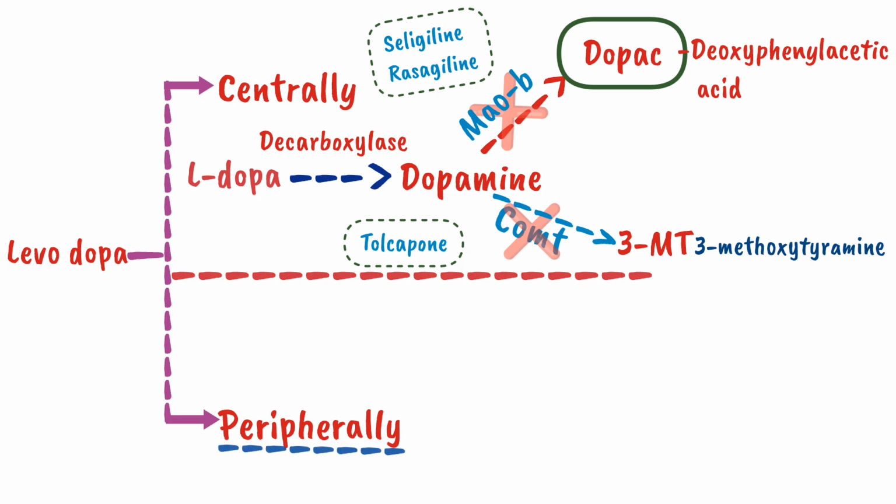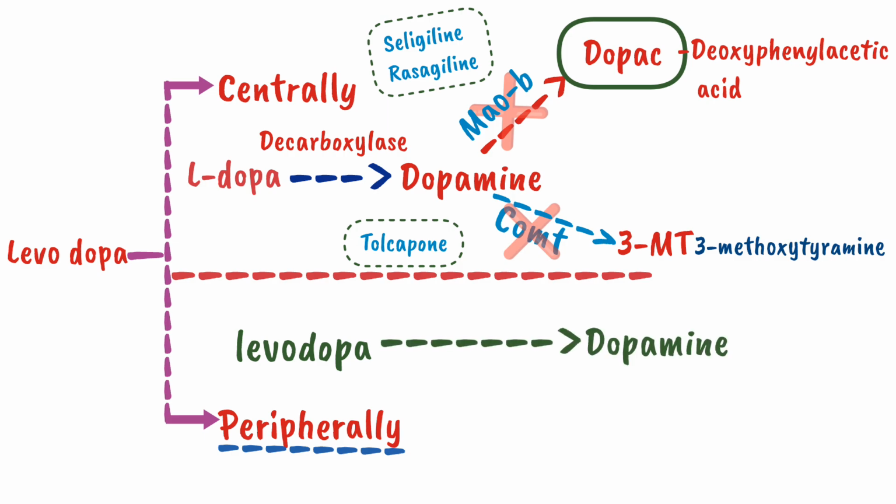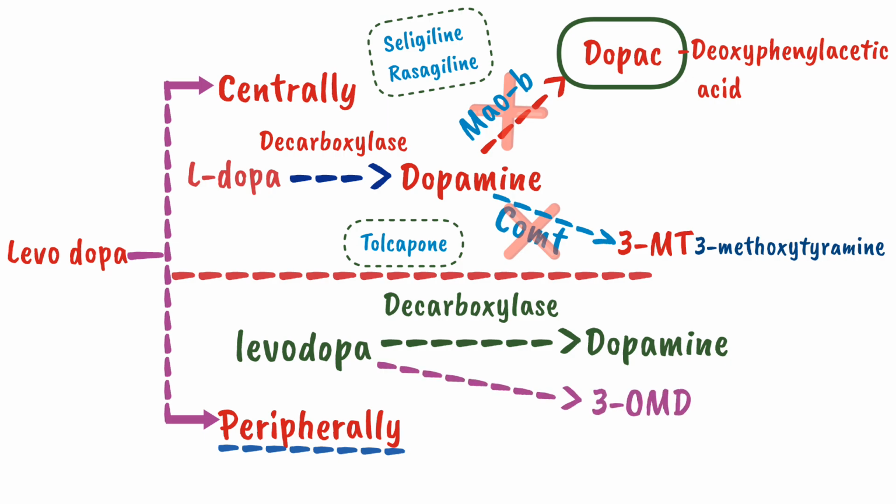While in the periphery, levodopa will be converted into dopamine by the enzyme decarboxylase, and levodopa will also be converted into 3-OMD. The 3-OMD means 3-O-methyl dopa. This conversion is under the control of the enzyme COMT. So the COMT inhibitors such as tolcapone and entacapone will inhibit this enzyme and prevent the peripheral degradation of levodopa. By inhibiting the peripheral degradation, it will increase the central bioavailability of levodopa. This is how the MAOB and the COMT inhibitors work.